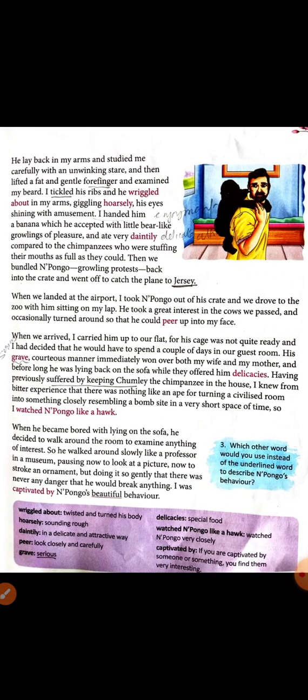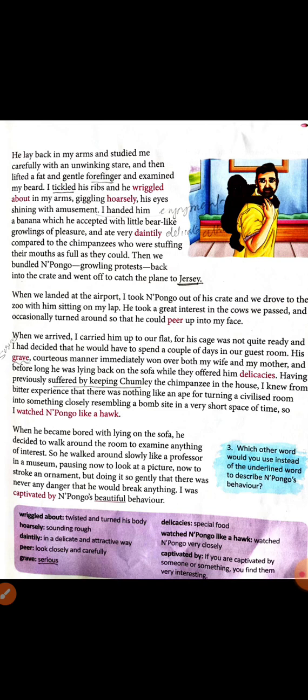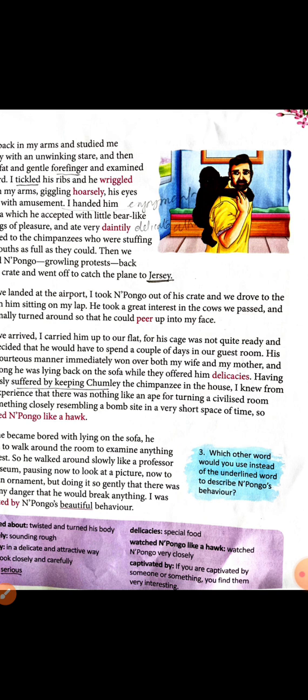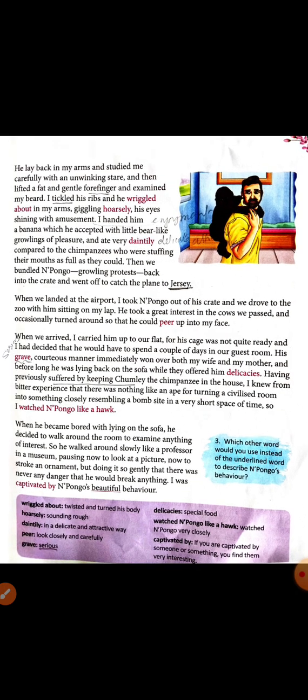So the next paragraph let's read. When we landed at the airport, I took Pungo out of his crate and we drove to the zoo with him sitting on my lap.